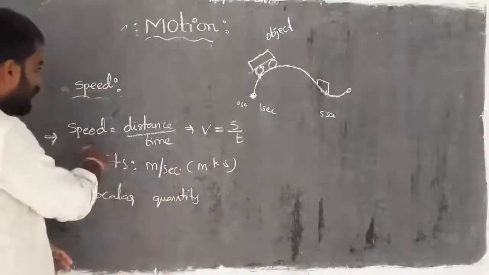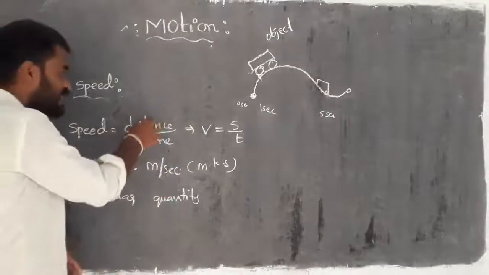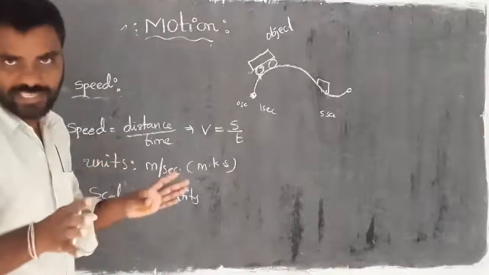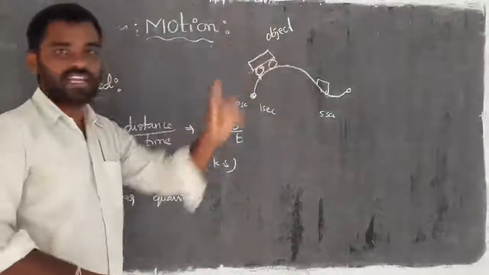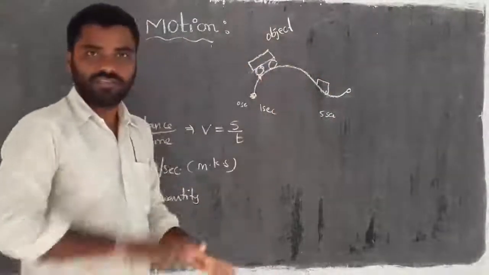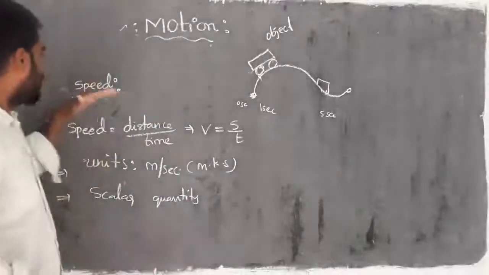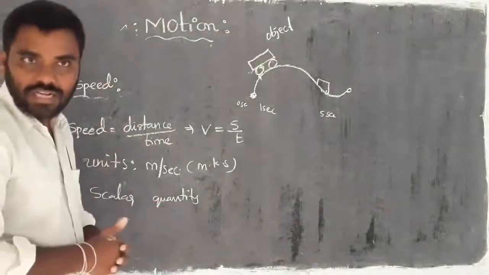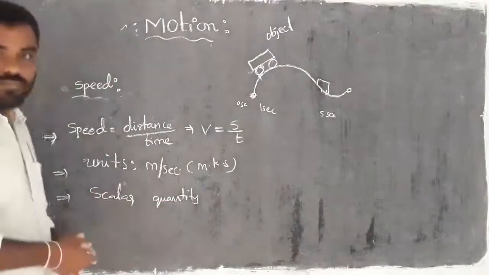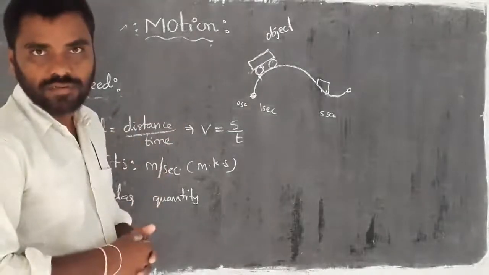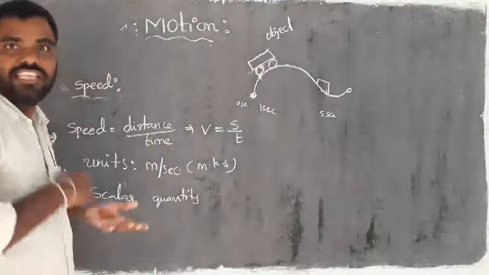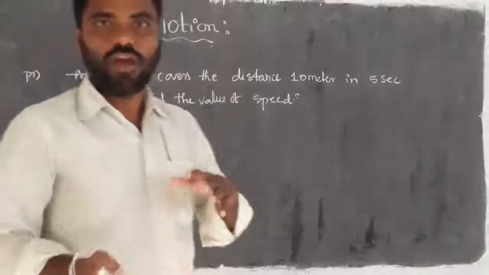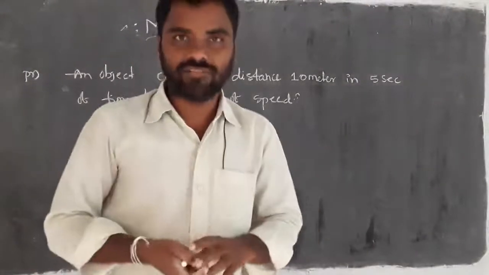Moreover, does speed depend on distance? Here distance we already discussed. Distance is a physical quantity which has no direction. Similarly, speed also does not have any direction, because the object is moving on a curved path, so the direction is changed. For that reason, speed is also a scalar quantity. Now we have to take one example of how to find the speed value. So here we have to take one problem: how to calculate the speed.